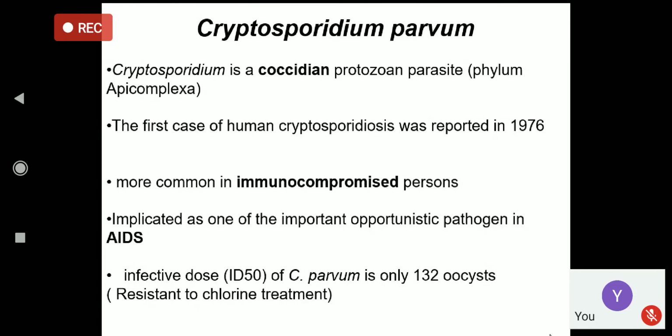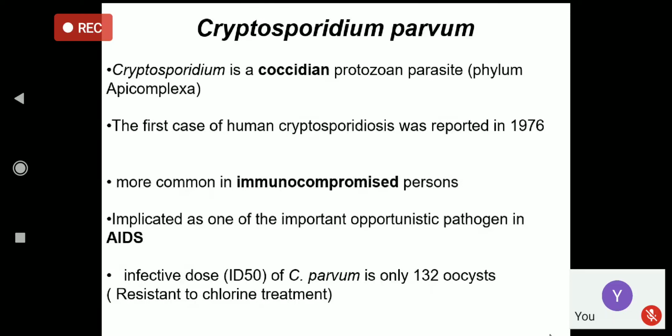This infection can occur in humans or other animals, especially cattle. The cattle can be a source of infection to humans, and the source of infection is mainly contaminated stool, the stool of the host. The disease is called cryptosporidiosis, and it was first reported in 1976. So this is not a very old disease.